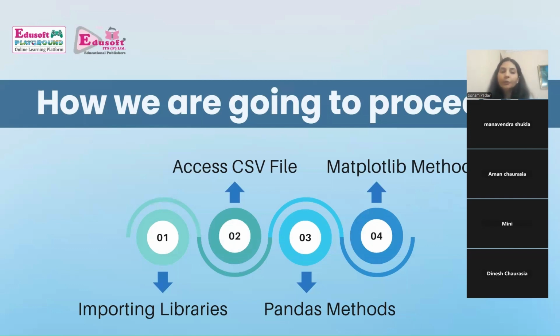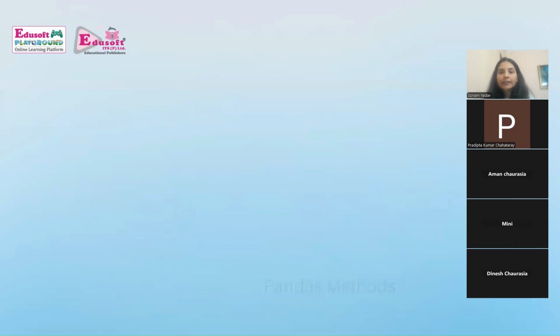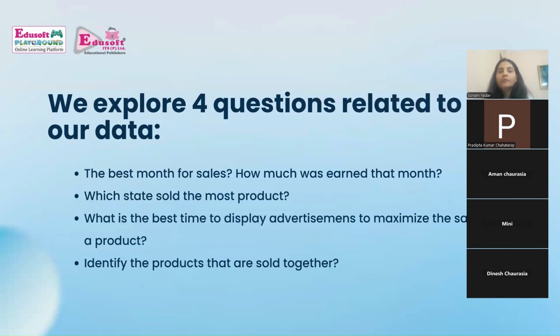Number 1, we are going to import libraries. We are going to see how we can import libraries. Number 2, we are going to see how we can access a CSV file. After this, we are going to work upon pandas and matplotlib. In this session, we are working on one sales data. इस सेशन में हमारे पास कौन सा डेटा रहेगा? हमारे पास एक सेल्स का डेटा है and we are going to analyze that data accordingly.